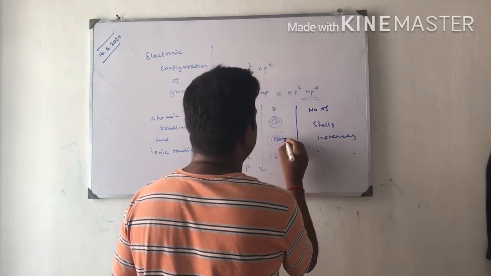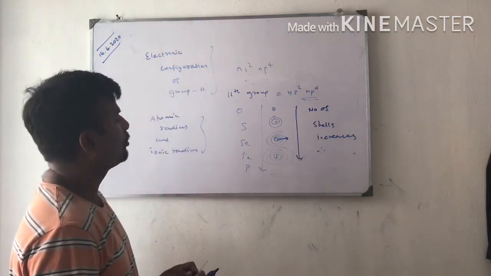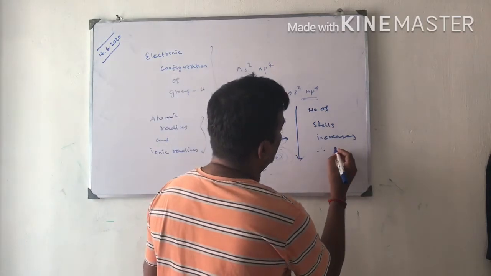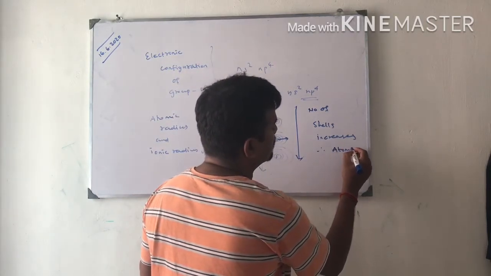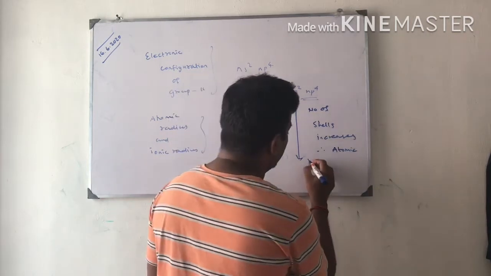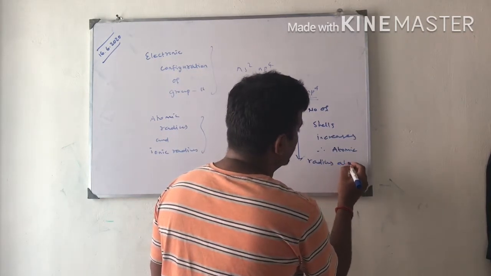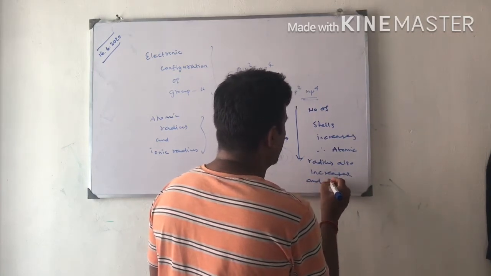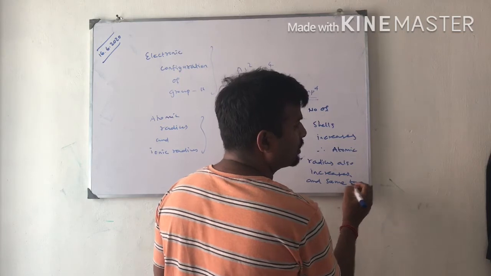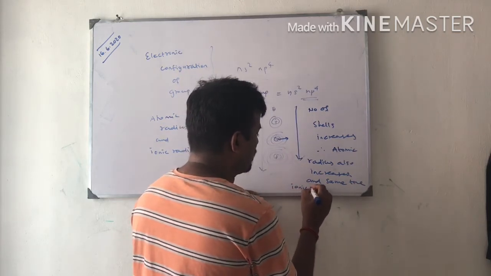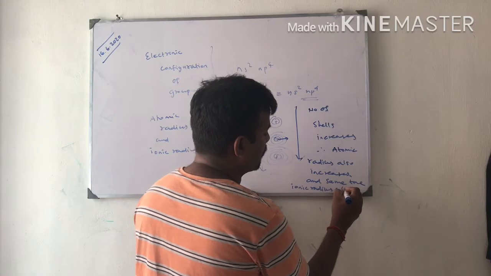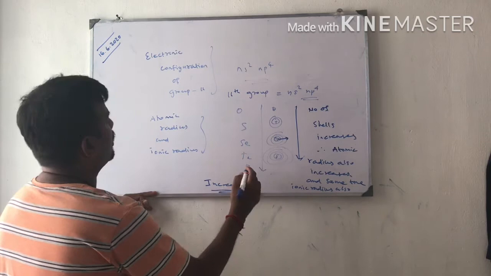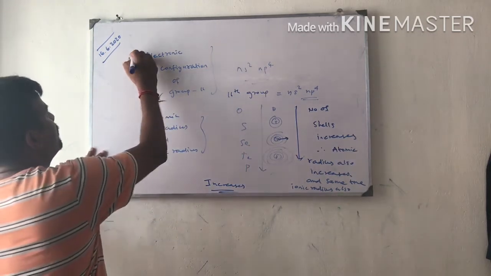The distance between the nucleus and the outermost orbit is called atomic radius. So the number of shells increases, therefore the atomic radius also increases. And at the same time, the ionic radius also increases. This is the reason why the atomic radius increases.